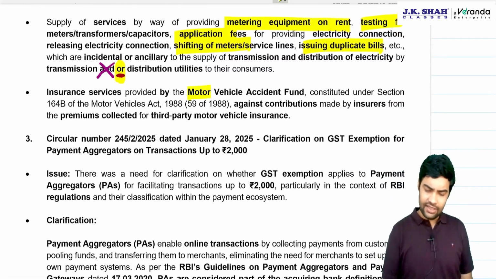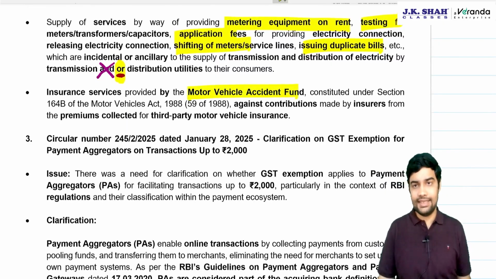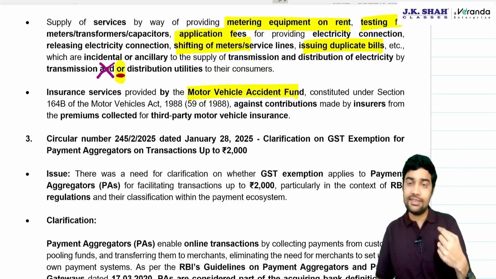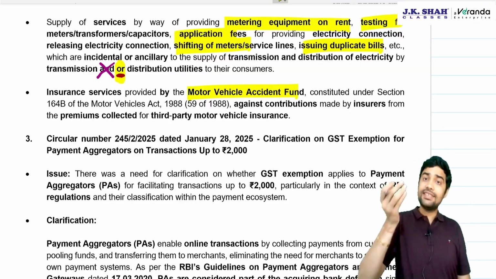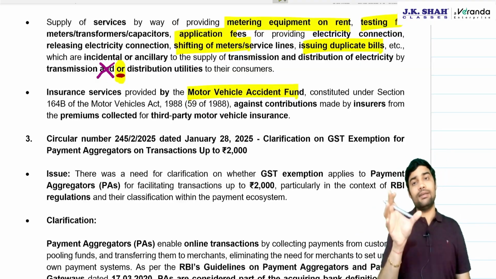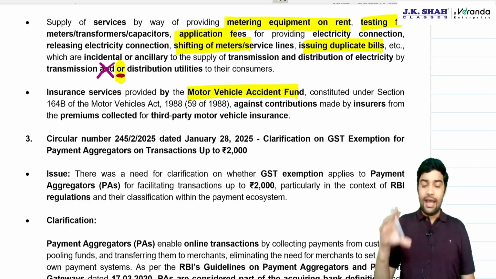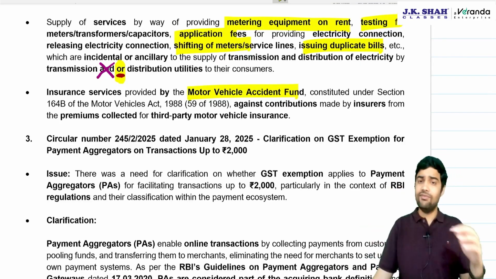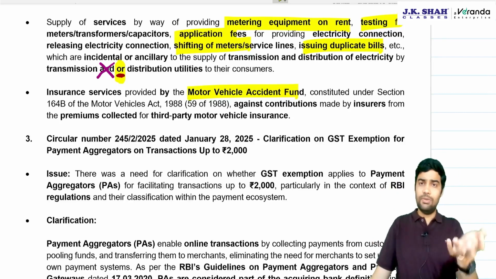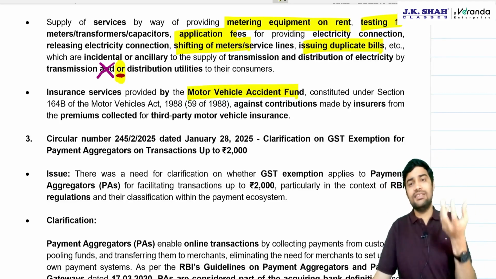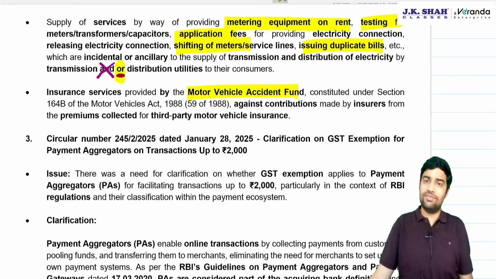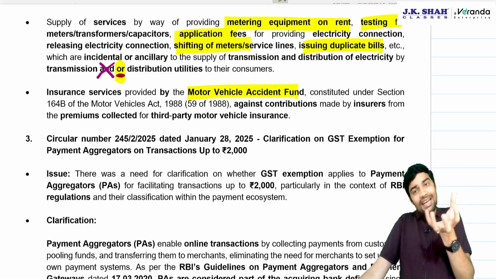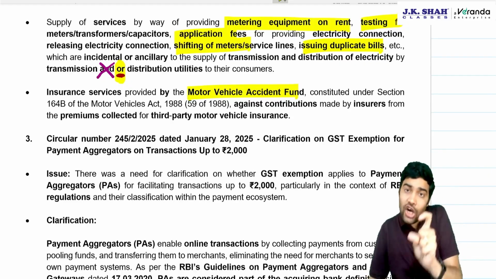Then there is one fund called the motor vehicle accident fund. Now they get money from insurers. See, insurers collect third party motor vehicle insurance, and they contribute some money to this motor vehicle accident fund, which will then be used to help people who have been injured or have lost their lives in accidents. So the motor vehicle accident fund collects some money from the insurers.